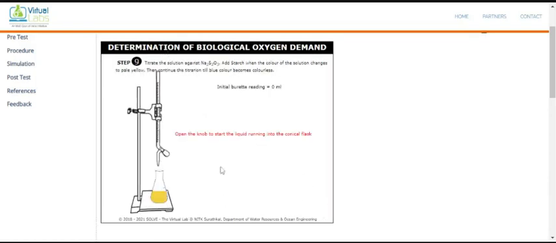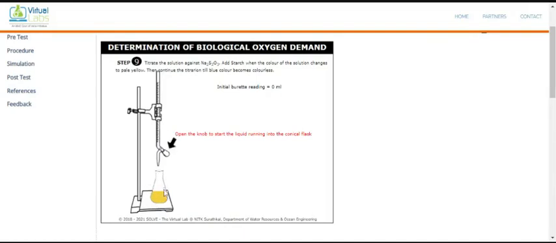Now here, what is step 9? We have the sodium thiosulfate in the burette, and we have the sample. Now we are titrating this sample up to what? Up to the pale yellow. So this is the dark yellow color. Now we are titrating this first up to the pale yellow.